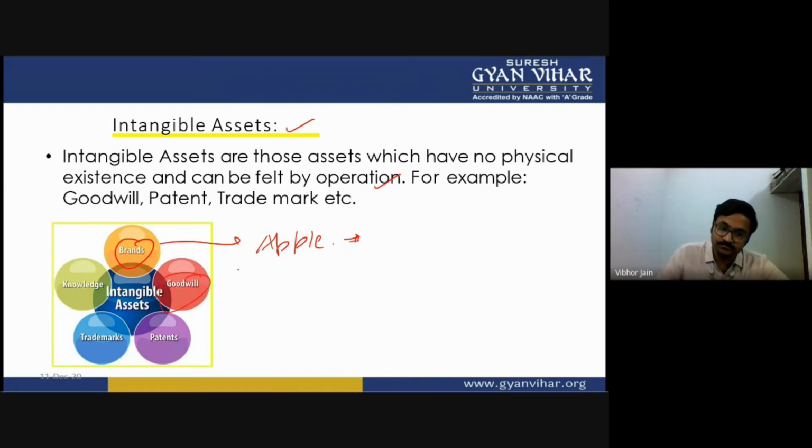Goodwill, patent, trademark, and copyright. All these are the intangible assets that the business uses to earn their living.